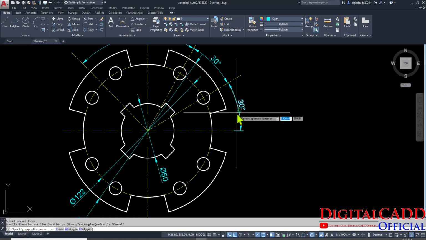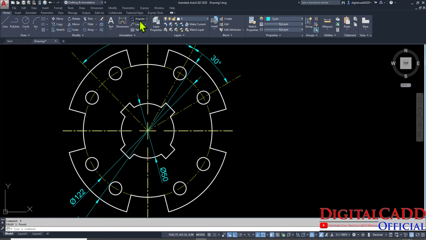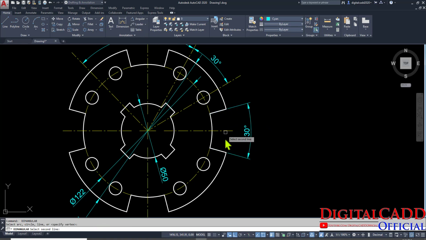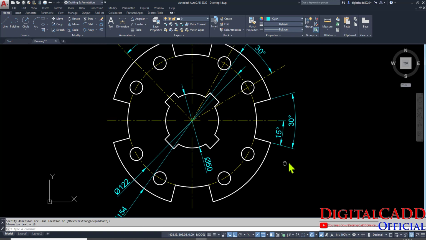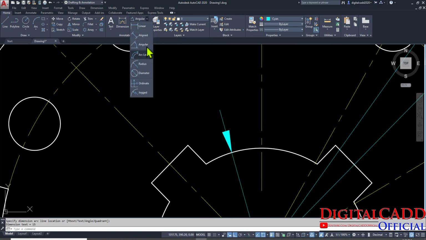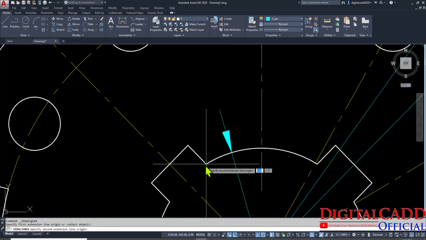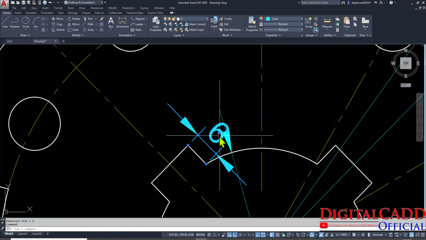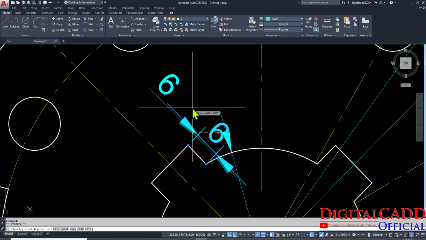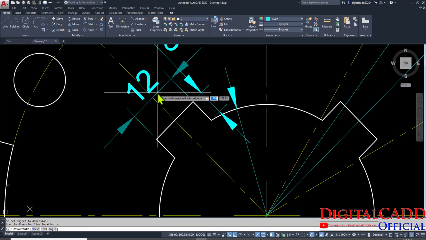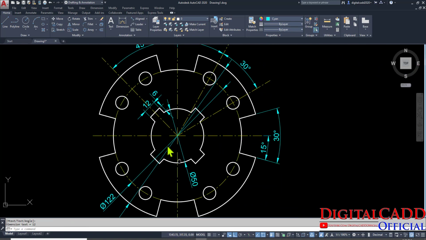We actually don't need this 31. Erase this, again select this line and this line. Here you can see, again I'm going to select, so this 15. So that is enough for us. Now we are going to show the dimension of this line. Here you can see, and we are going to place it outside this. Okay, and now here you can see 12. So that is enough for us.